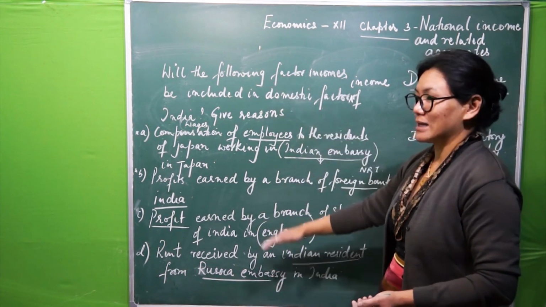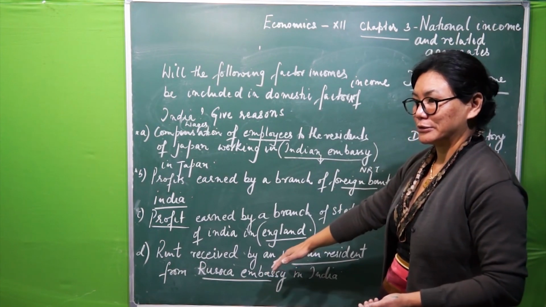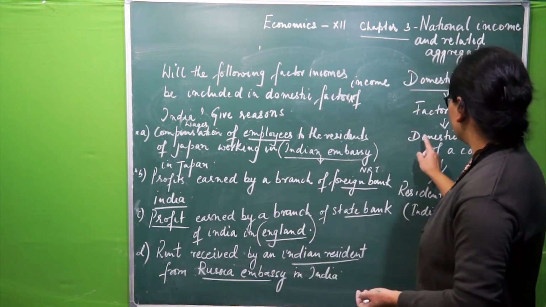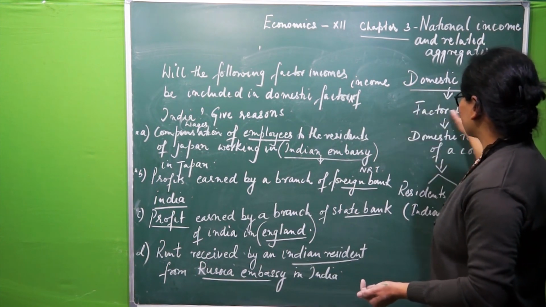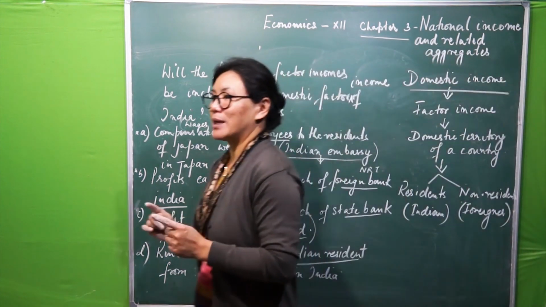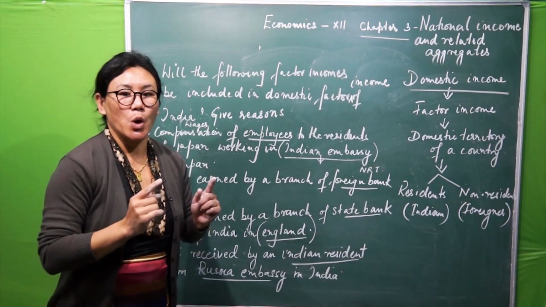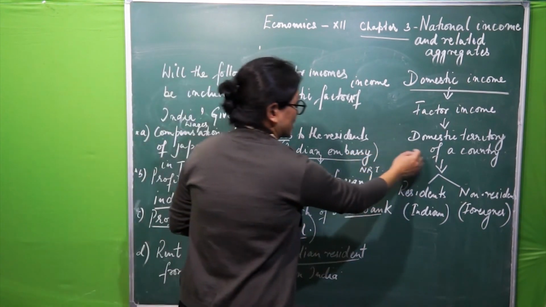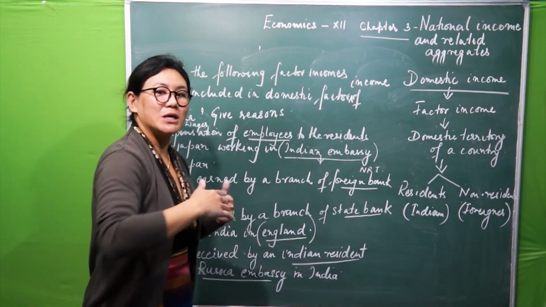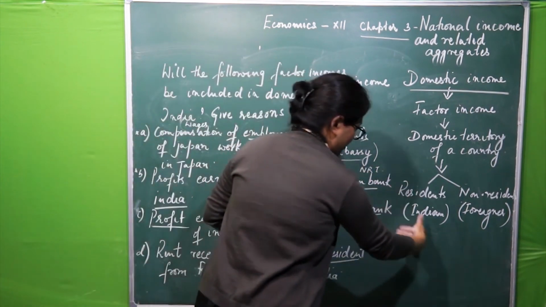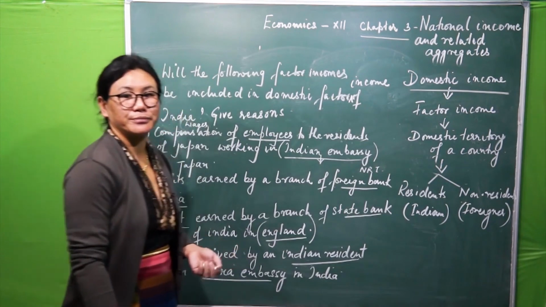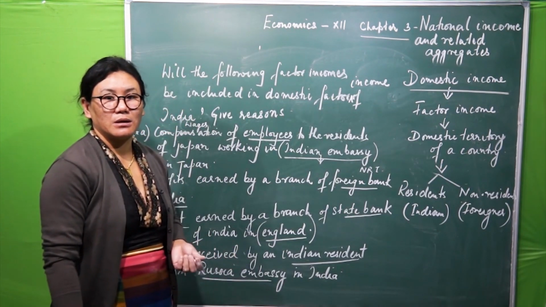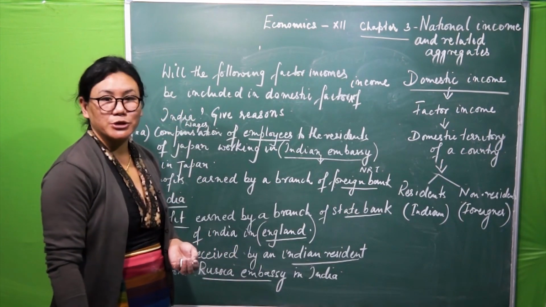You need to understand it. Again, I'm repeating: domestic income is factor income, and this factor income has to be generated within the economic territory of a country, no matter who generates it, whether, say for example, Indian or foreigner. So this much today.